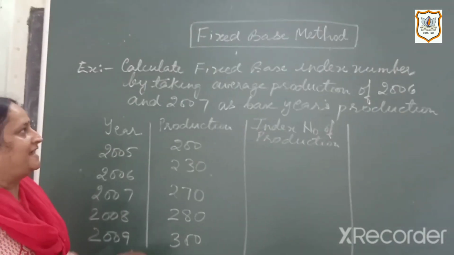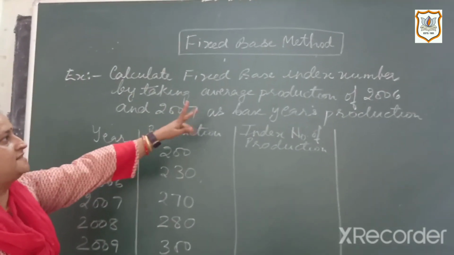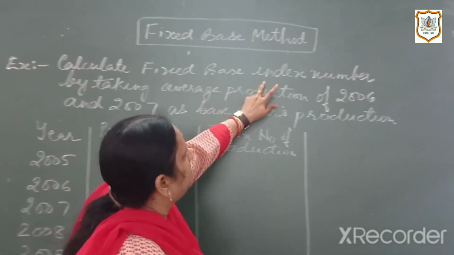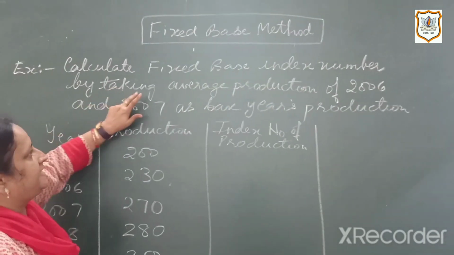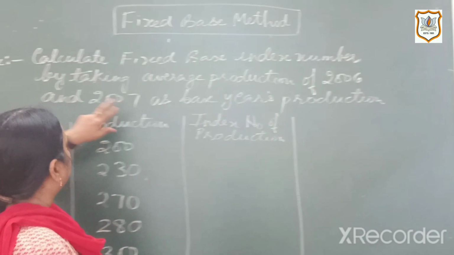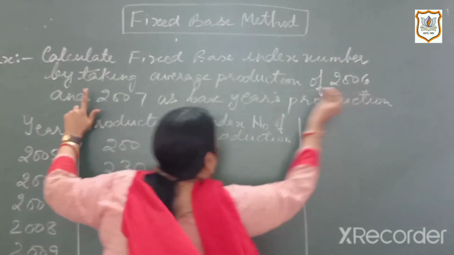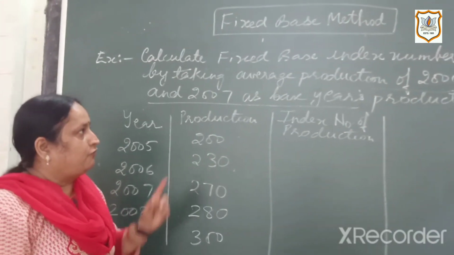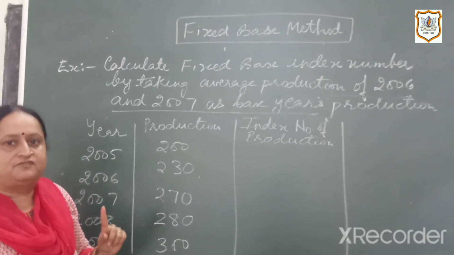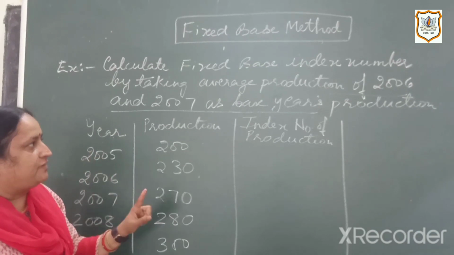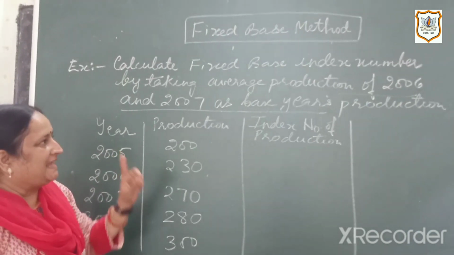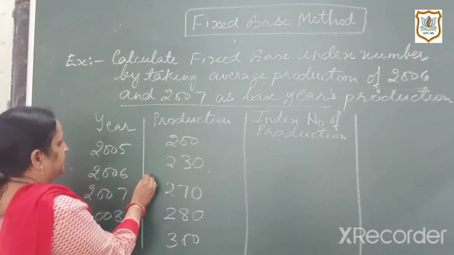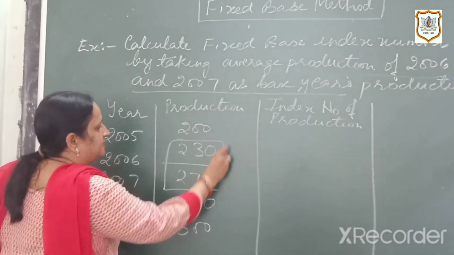Now let us take another example of calculating fixed base index number. Now let us see this question. Calculate fixed base index number by taking average production of 2006 and 2007 as base year's production. Now for this, the first thing which we have to calculate is the average base production by taking the average of production of 2006 and 2007.